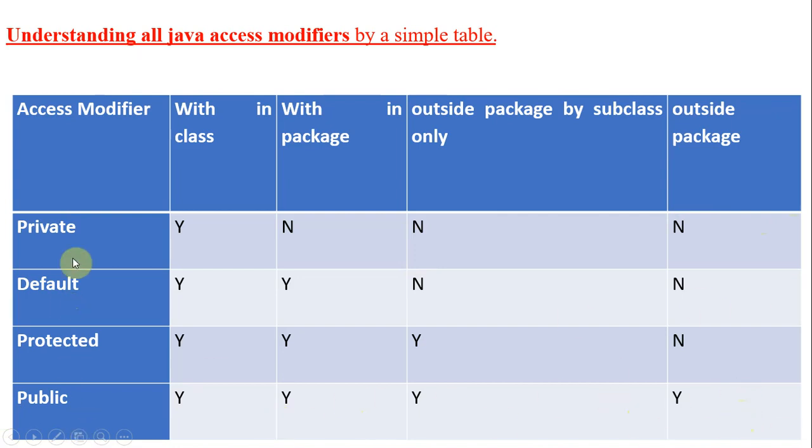If you define any member, a variable or a method, these are the things you have to remember. Whenever you define something as private, is it accessible outside of the class? No, it is not accessible. When you define any data as public, is it accessible outside of the package? Yes, it is accessible. So if you want to access any data outside of the package, you can declare it as public. If you want to restrict access to data outside of the package, then you can declare it as protected or more restrictive. These are the access modifiers, and these are the issues related to accessing that data. Okay, that's all.